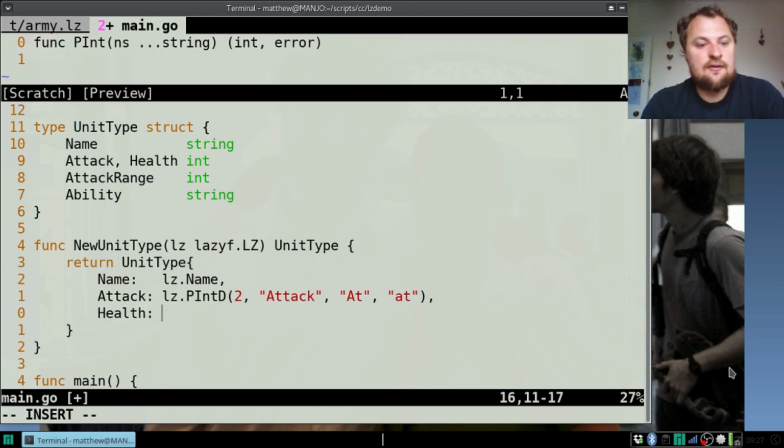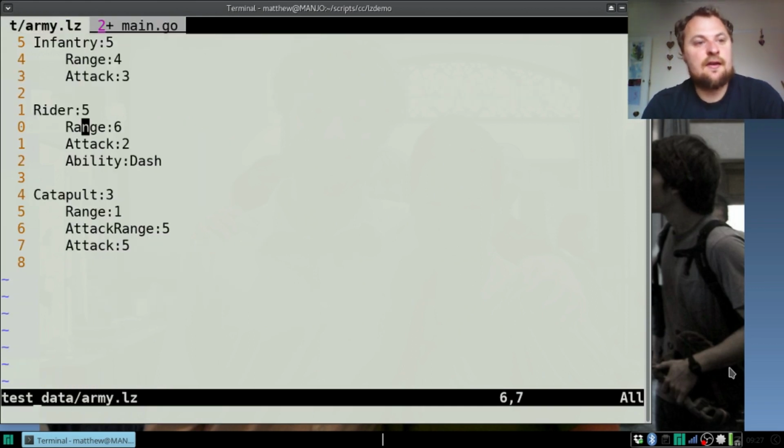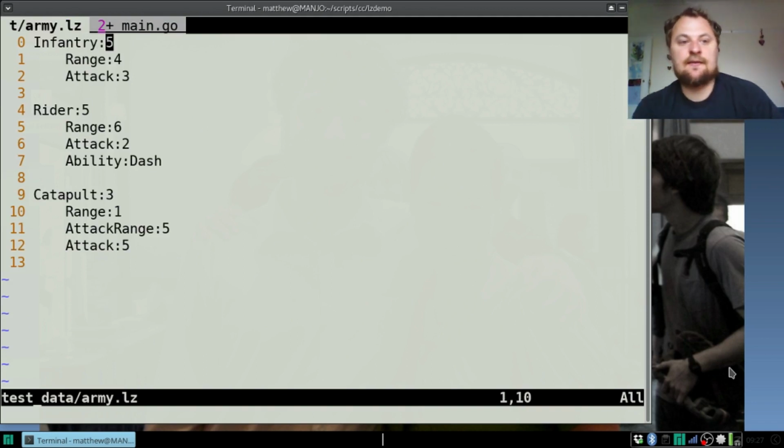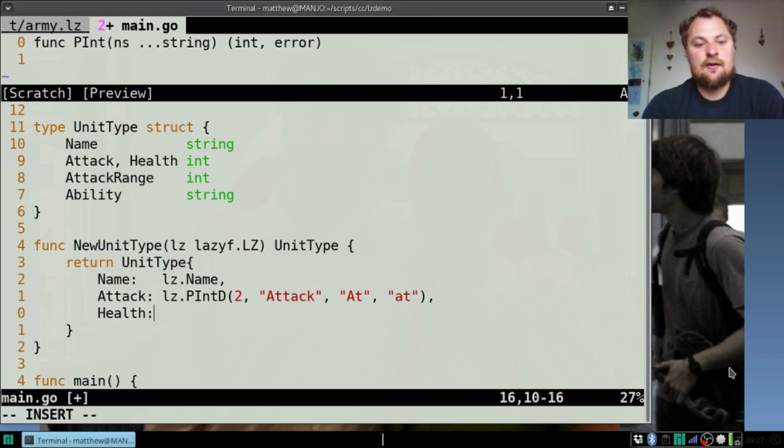Health. This, on the other hand, was the number we put after here. Now, I put those in the map at EX, okay? So I'll show you an example. So we actually need to get lz.p_int_d, and again, we'll put a set of default health. We'll set the default health to 2, and then it's EX1.